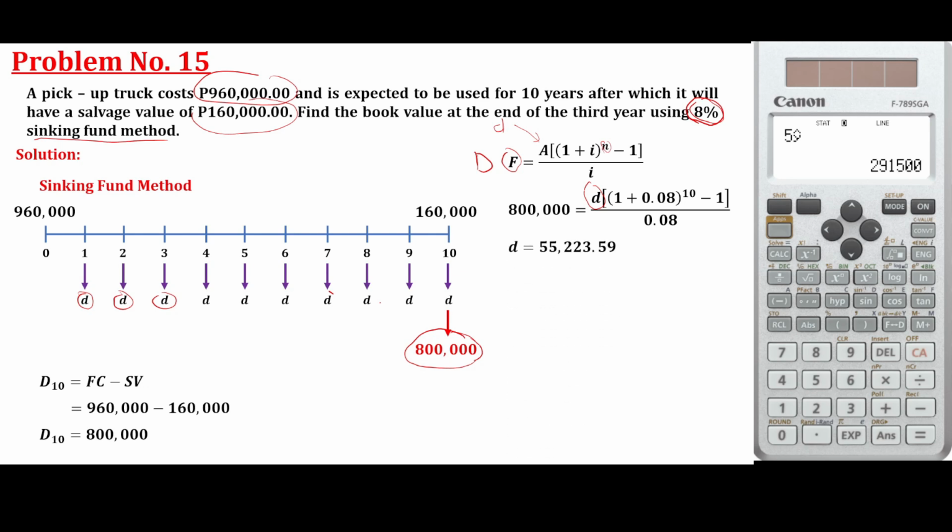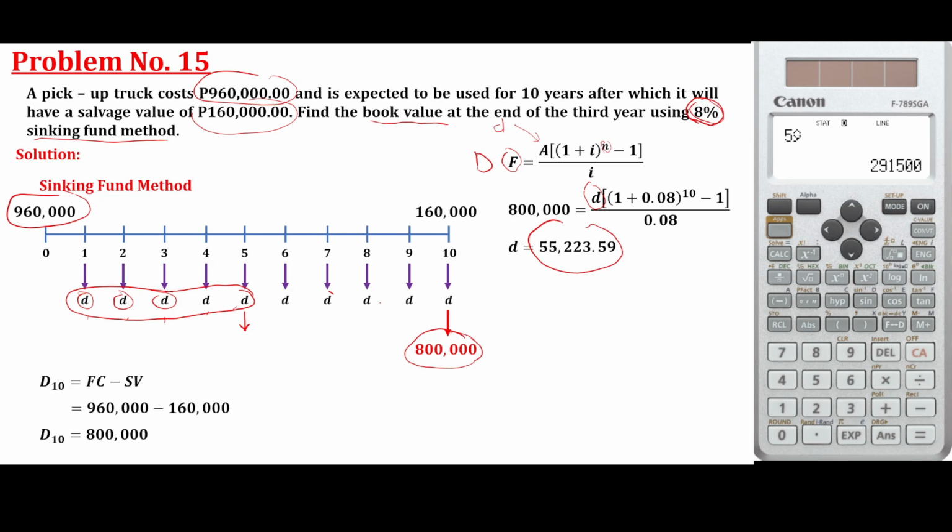Now, what if we want to identify the book value? What do you mean by book value? The value at 5 years. For 5 years, the present amount is deducted by 5D.